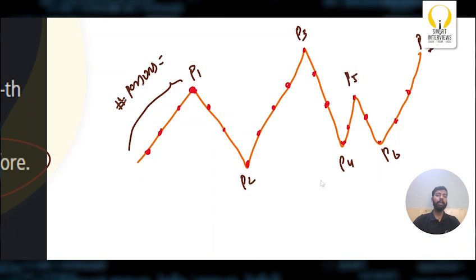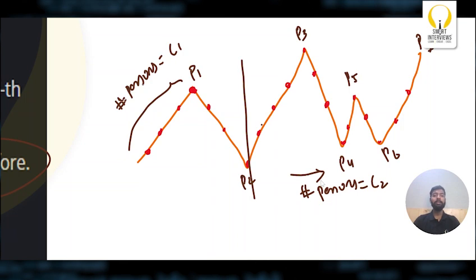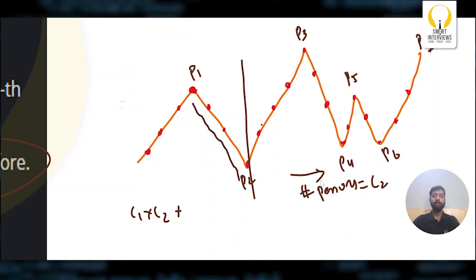Let's say the number of persons here is C1, and the number of persons after this point is C2. So how many non-friendship pairs can I form? Can I simply say C1 into C2? Similarly, can I also take all these persons and form pairs from here?